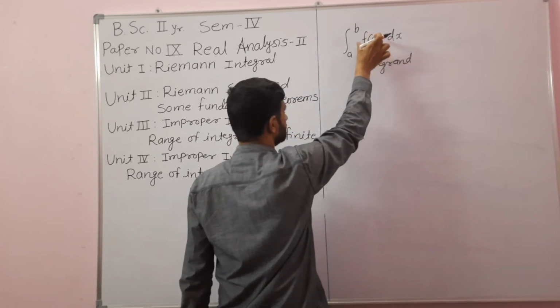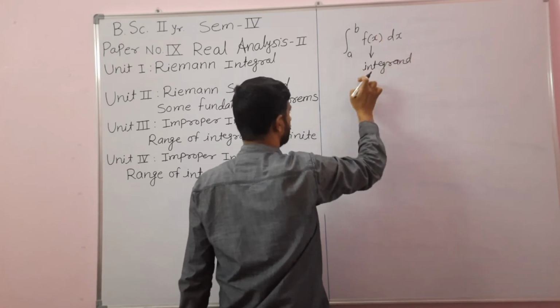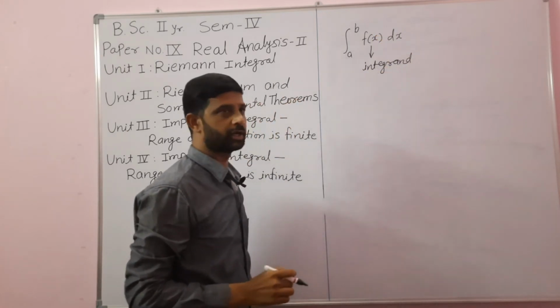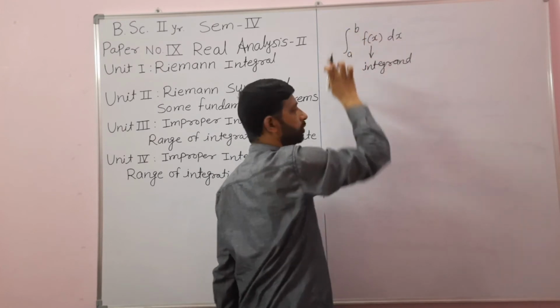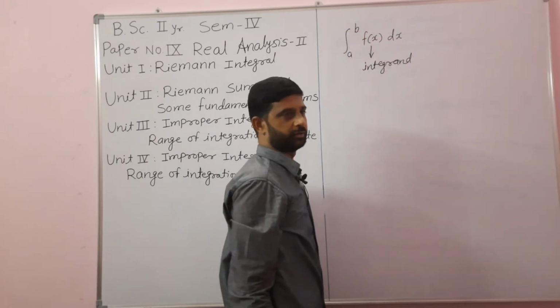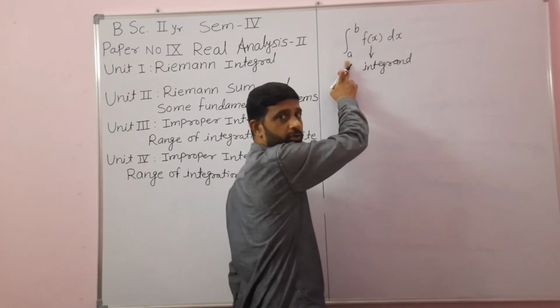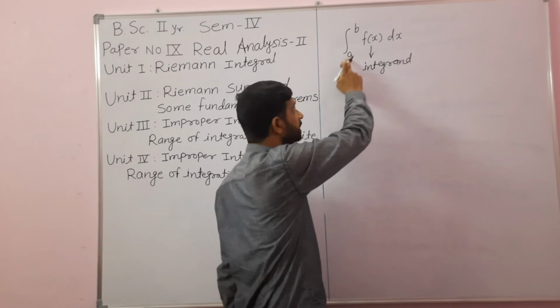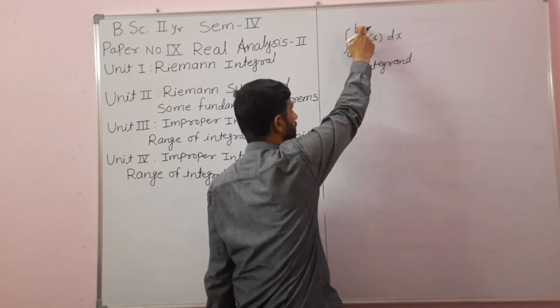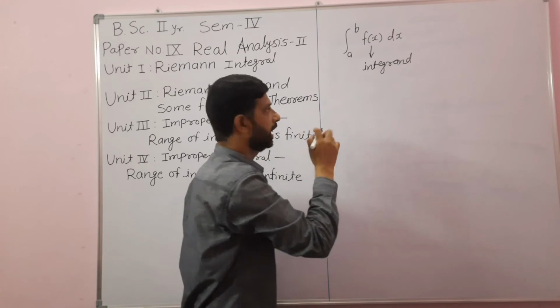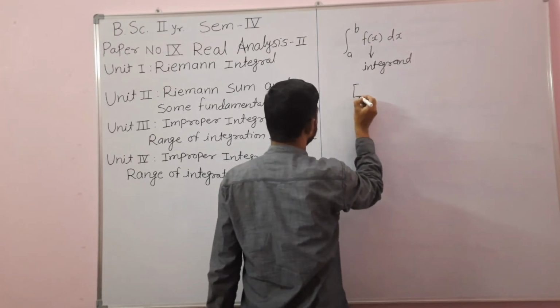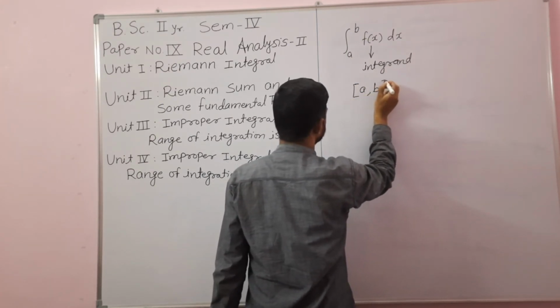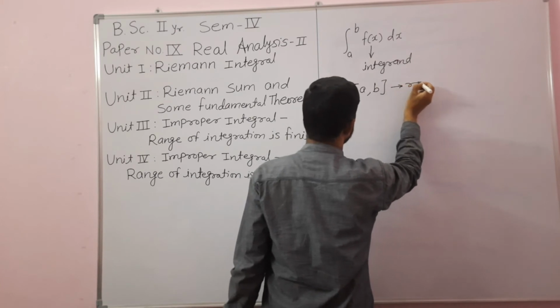And a and b are called the limits of integration. a is called the lower limit or the left limit of integration, and b is called the upper limit or the right limit of integration. And the closed interval [a, b] is called the range of integration.